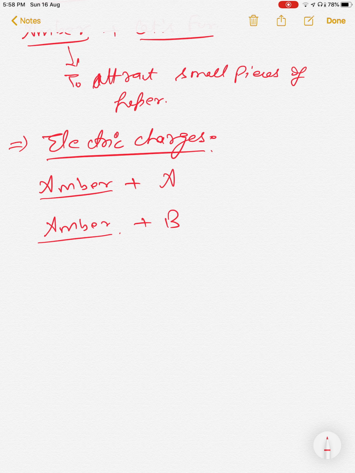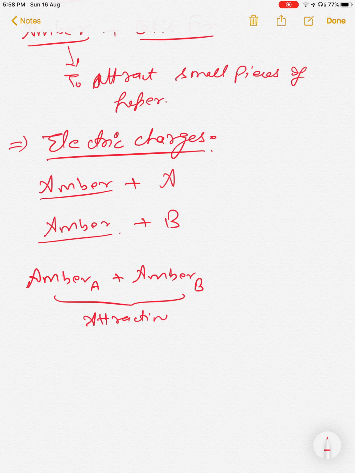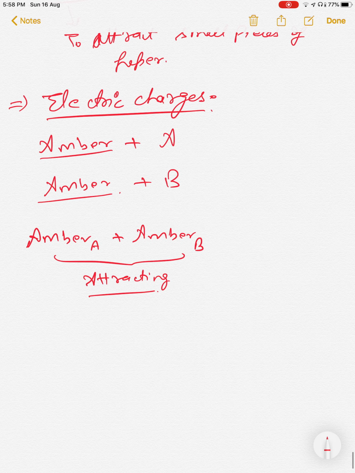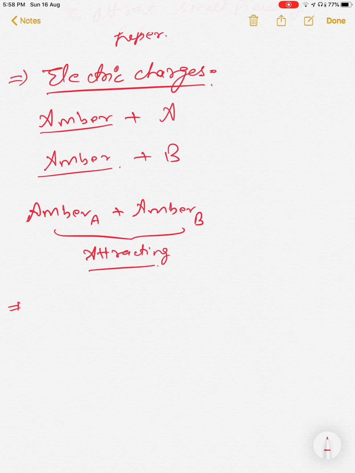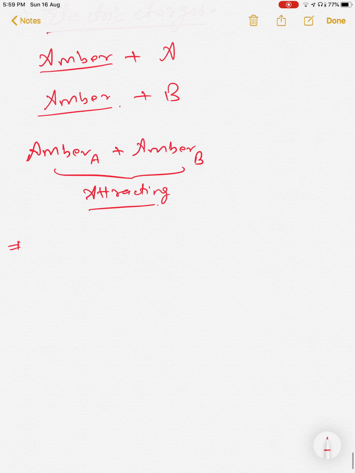Both the amber rubbed with A and the amber rubbed with B were attracting each other. While if you rub different pieces of amber with the same substance, like cat's fur, then they were repelling each other. With the help of these two conclusions, they pointed out that there are two kinds of charges.